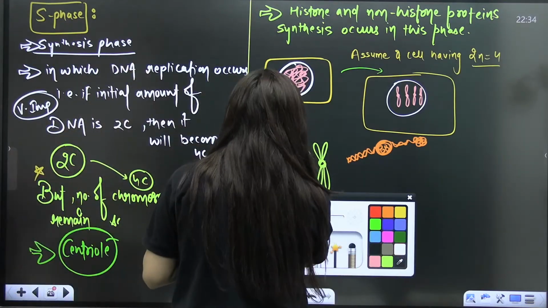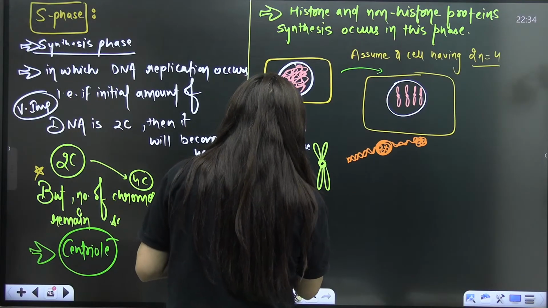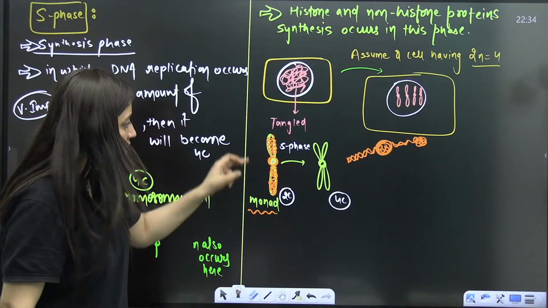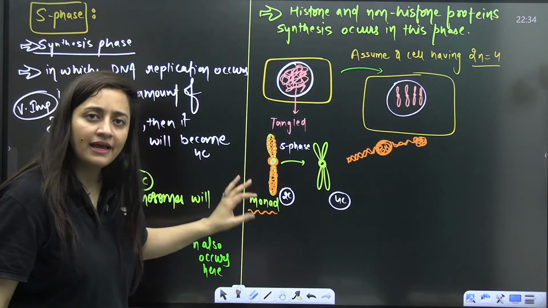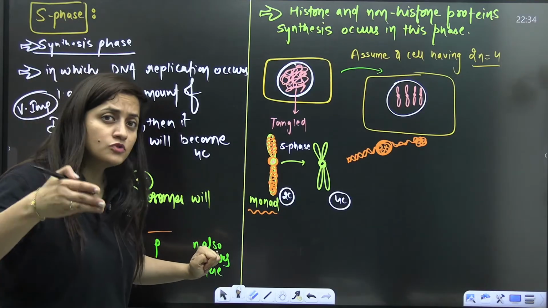Now in the S phase, because DNA duplication is there, right? This is the meaning of DNA duplication. Ultimately this chromosome itself is DNA and protein, so it will get duplicated. That's why some students get confused.